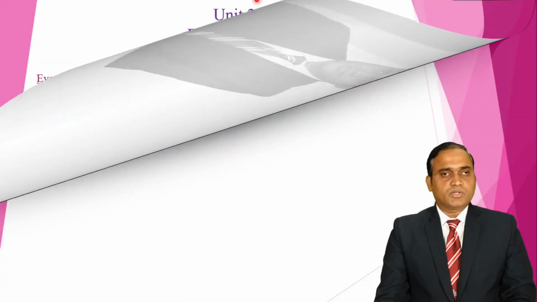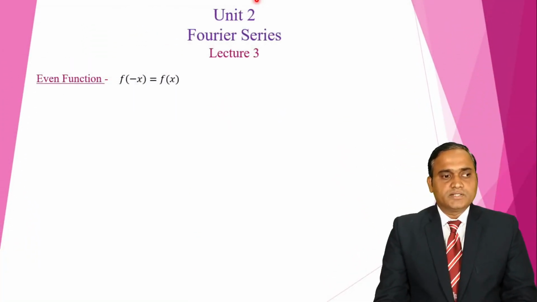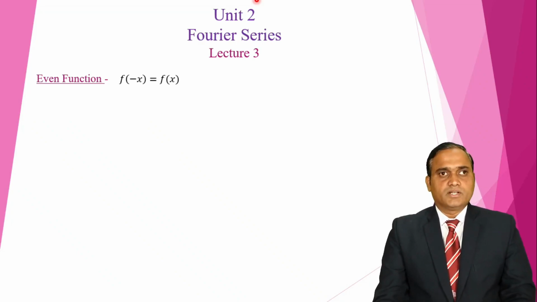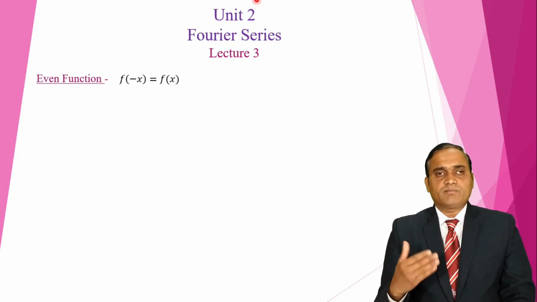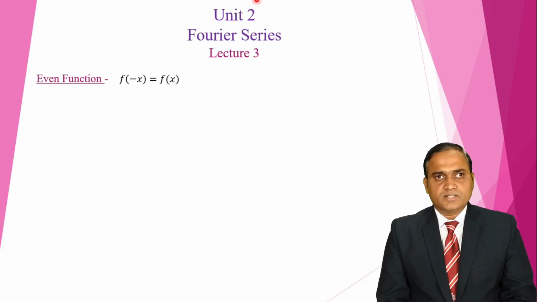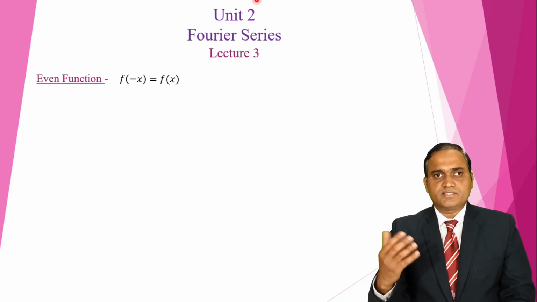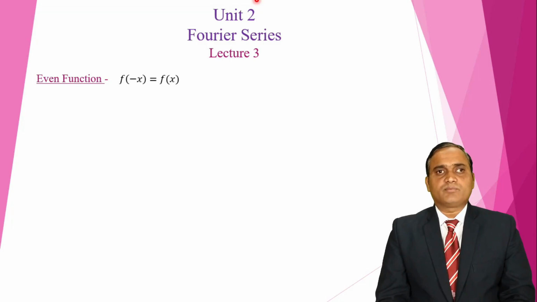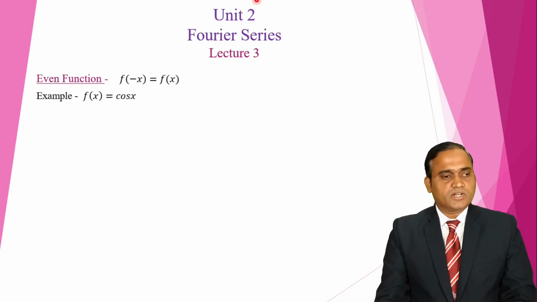Before that, I will explain the definition of even and odd functions. For an even function, if we replace x by minus x in the function and it returns the same function, then we say that function is an even function. That means f of minus x is equal to f of x. For example, f of x is equal to cos x.